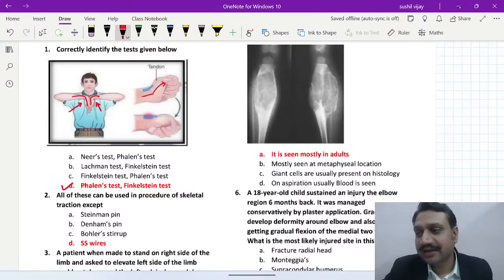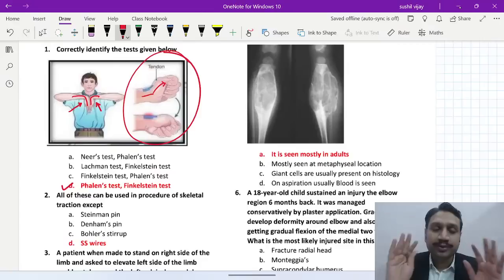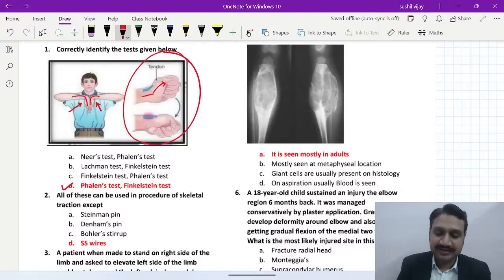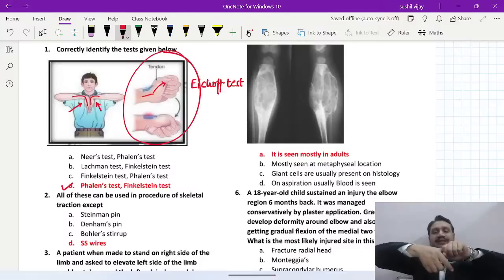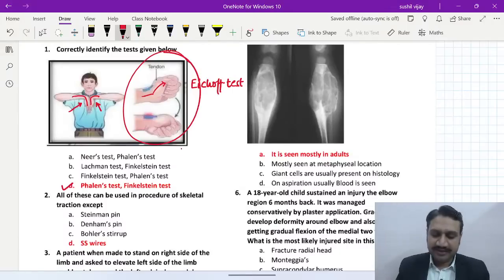So understand, the test we are seeing here, in reality, there is no need to confuse yourself. The test you see here is called the Eichhoff test. But the Finkelstein test is just simply pulling the thumb, like that. That is the Eichhoff test. But now don't get confused. If nobody is giving you the Eichhoff test in the exam, then just simply go for Finkelstein, right?